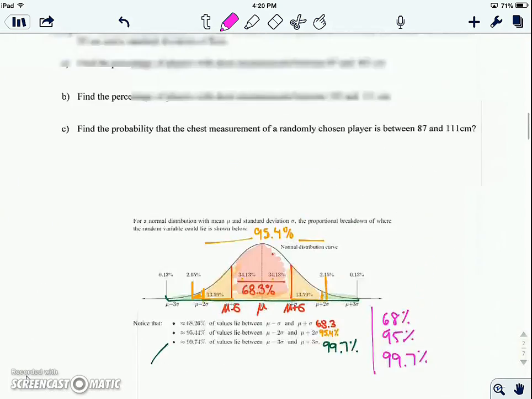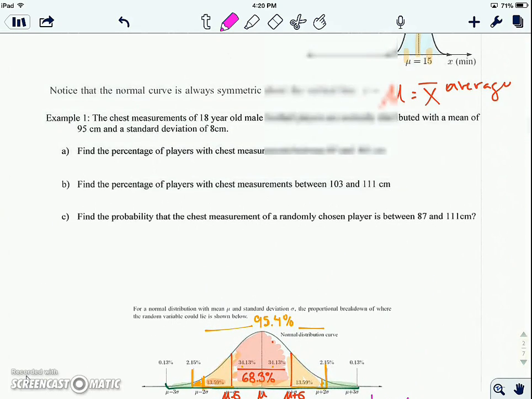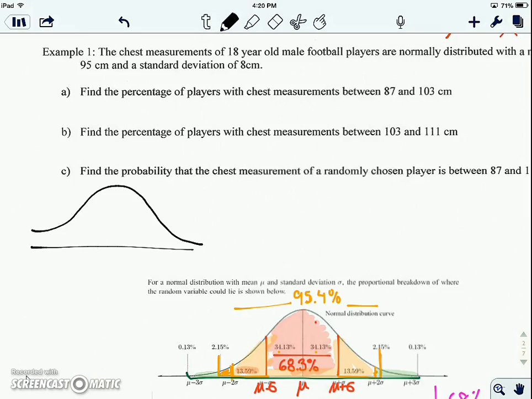Here's the question. Okay, so we're going to go back to the male football players. Find the percentage of players with chest measurements between 87 and 103. You have to draw a picture for all of these. So we know that the average is 95.